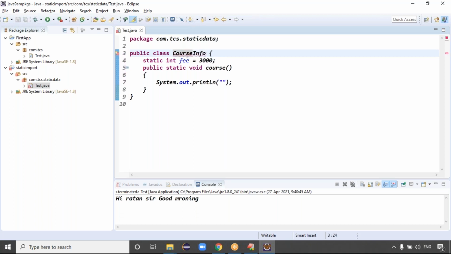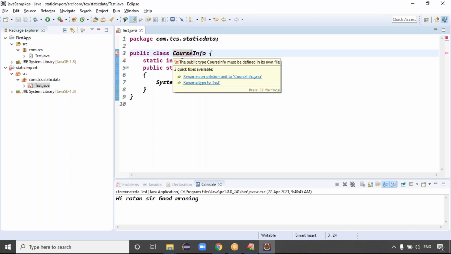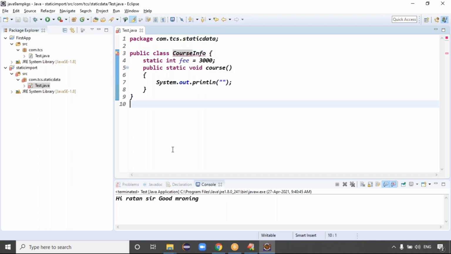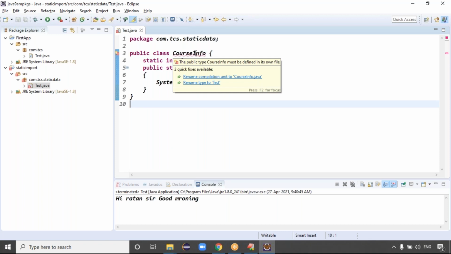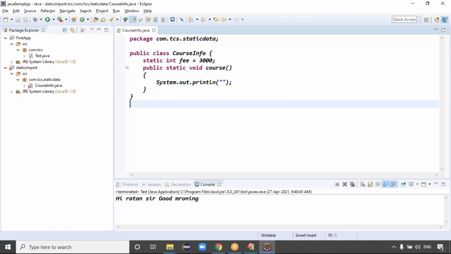I decided I want to change my class name to CourseInfo. See guys, once we change it, it's asking, read that message: the public type CourseInfo must be defined in its own file. Rename the compilation unit. Renaming the compilation unit means the file name. You want to rename the file to CourseInfo.java, right? If you click here, automatically the name is changed to CourseInfo.java.